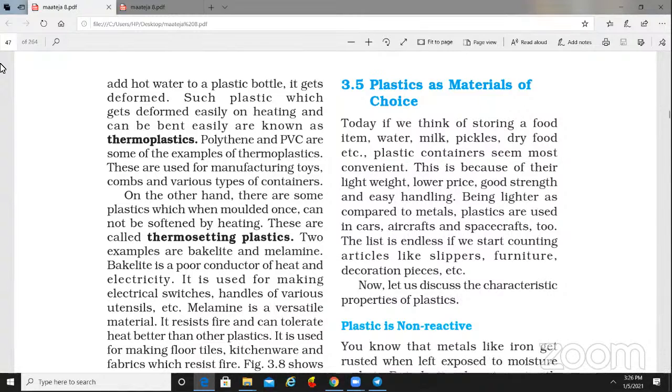Yesterday I explained how these types of cloths are soft or hard, but I did not explain how they are obtained. When we go for rayon, how is it obtained? It is obtained by the chemical treatment of wood pulp. This rayon is mixed with cotton and manufactured into a bed sheet. The same rayon is mixed with wool and made into carpet.